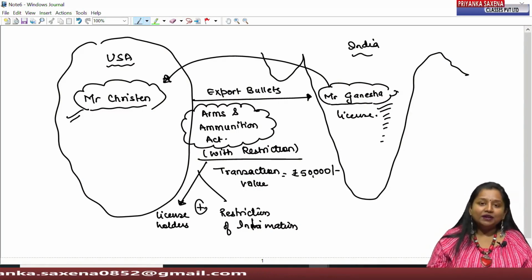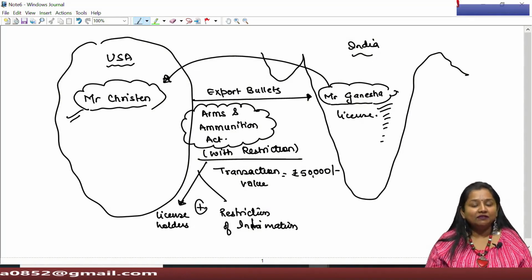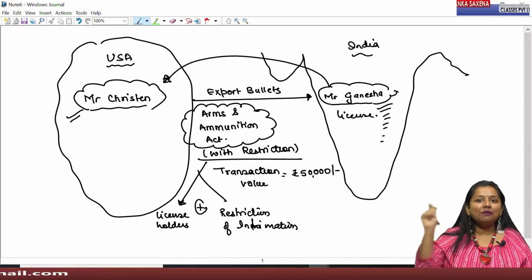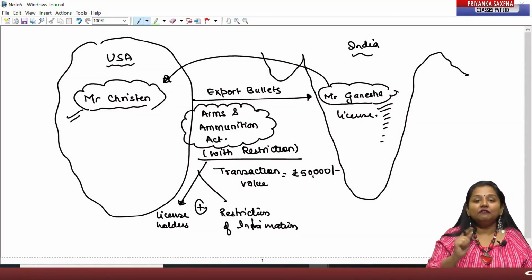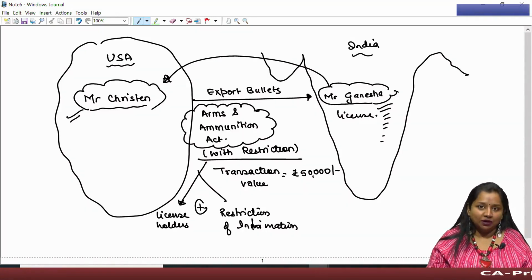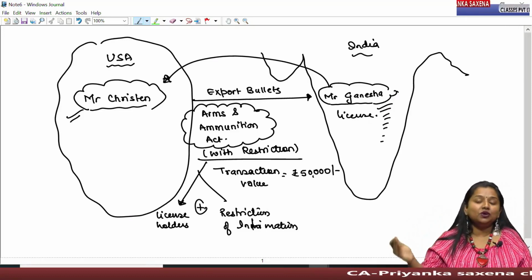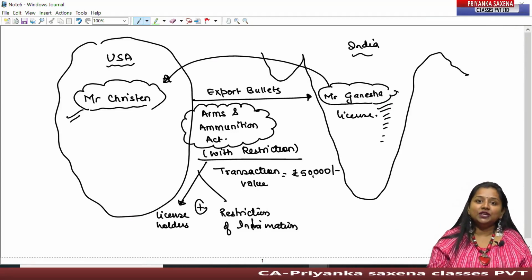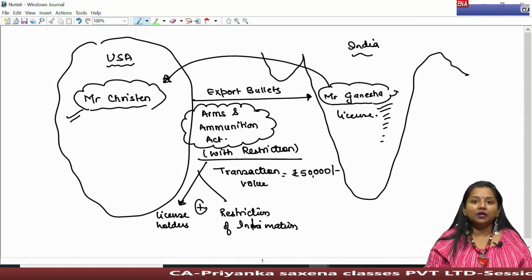Therefore, the lawmaker says that not every person can keep this instrument, keep this weapon with themselves, and whosoever is keeping it with themselves shall be liable to inform their seller every time about whatever bullets they have purchased and where all they are using them. So the only intention behind this law is to keep a tracker of all the instruments, all the weapons being sold to other persons. If, let's say, Mr. Ganesha has purchased 100 bullets and after 6 months he is asking for another 100 bullets, then Mr.